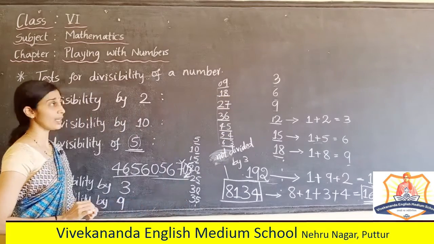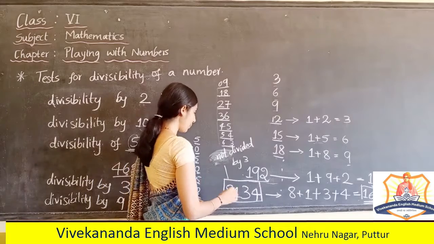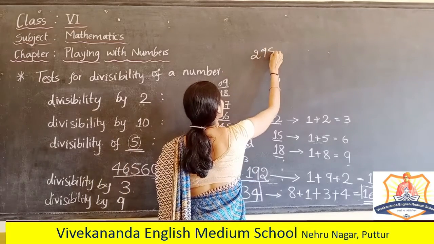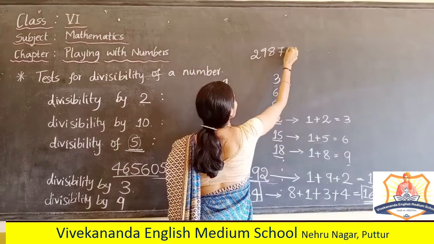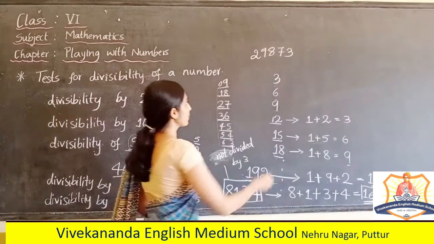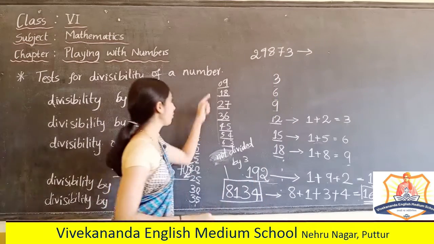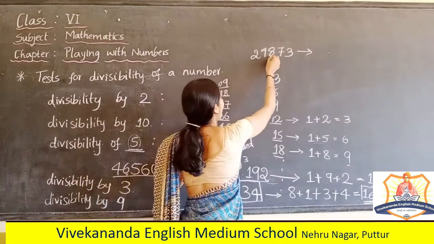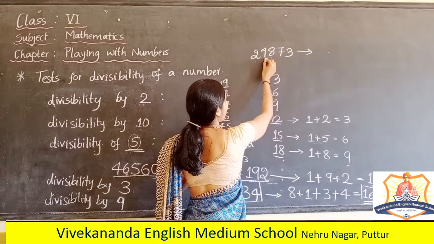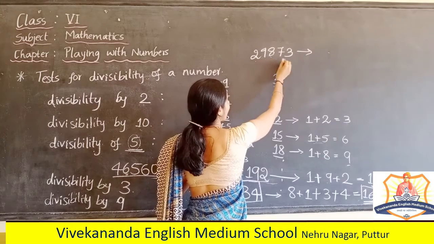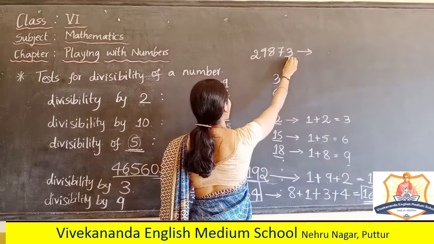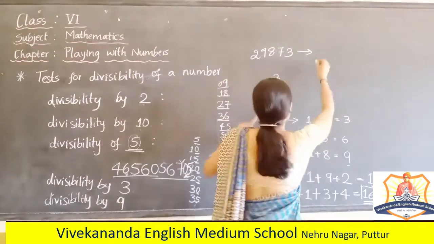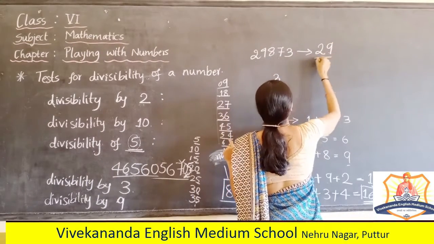If I take any number, for example this 5-digit number, how to check whether it is divisible by 9 or not? 8 plus 2, 10. 10 plus 9 is 19. 20, 22, 29, I am getting.